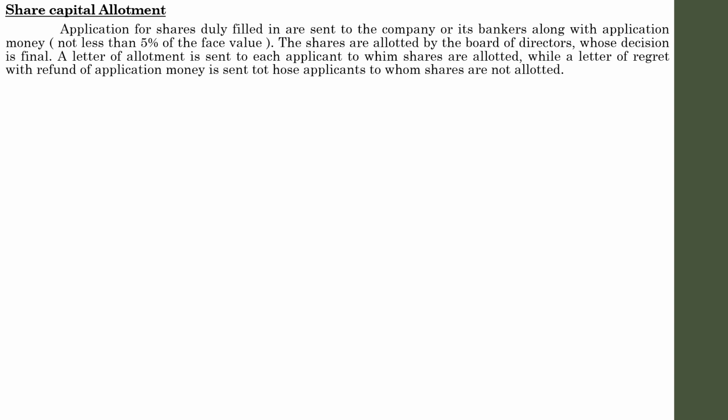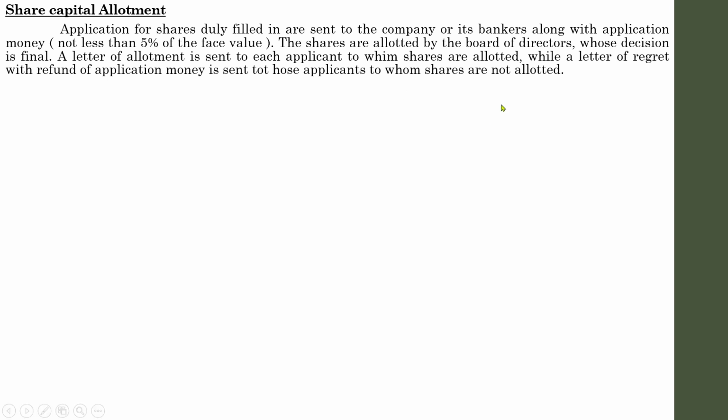Applications for shares, duly filled in, are sent to the company or to a particular bank appointed by the company, otherwise known as bankers, along with application money of not less than 5% of the face value of the shares. We have mentioned that in order to fulfill the collection of application money, the company must make sure that it has a minimum subscription, that is 5% of the total face value of their shares. And we have learned that if the company fails to collect that minimum value, it has to repay the amounts within the stipulated time. Once the amount has been collected, it will be sent to the respective bankers.